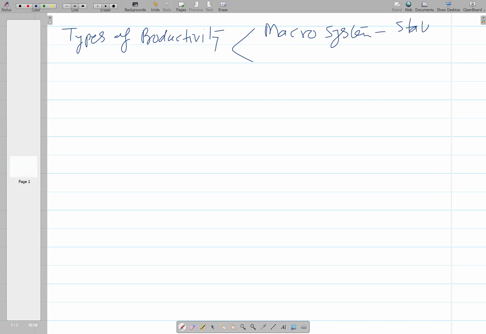So that is the macro aspect related with productivity, and in the micro aspect, like a particular shop, particular enterprise, particular industry, particular section, the types of productivity. So we can say like the productivity of macro systems, like productivity of a state or of a nation.